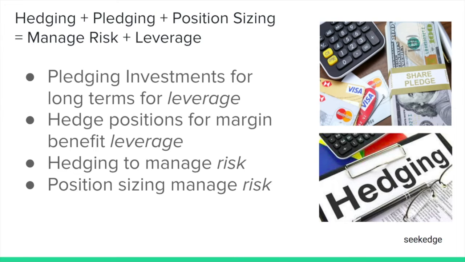You have to manage the risk, and at the same time you have to make use of the leverage. You should not be undercapitalized. Investments that are lying idle without doing anything have to be leveraged, right? Buying a far OTM will cut your risk by half and will give you leverage both, right? Buying a buy position will reduce your risk to very little, so you should go for that. So the combination of hedging and pledging with proper position sizing is what risk management is about, right? This is what I wanted to summarize.